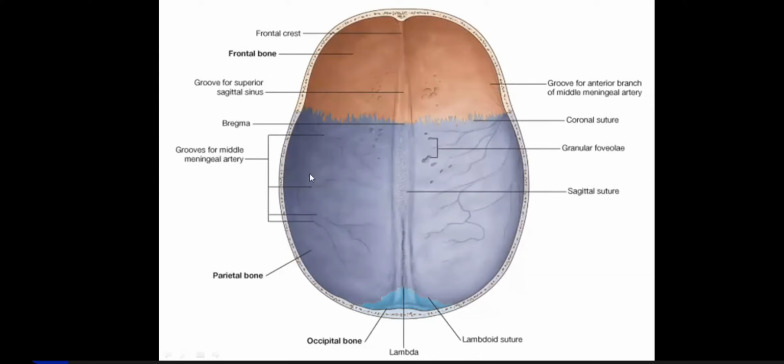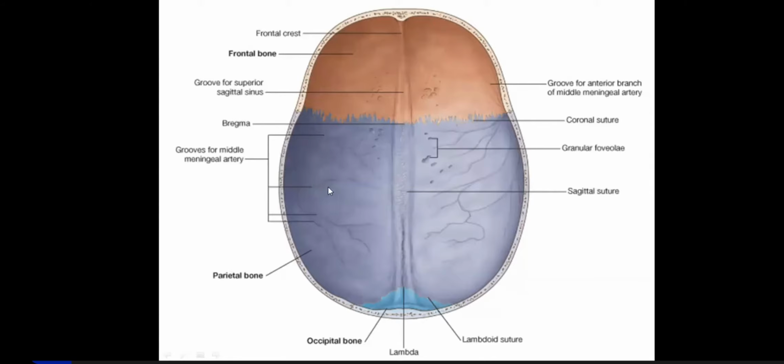Apart from this, what you find is that it is made up of two tables in an adult. There is an outer and an inner table with marrow in between, and that's called diploe. Then here you find there are impressions of vessels. These are the meningeal vessels.